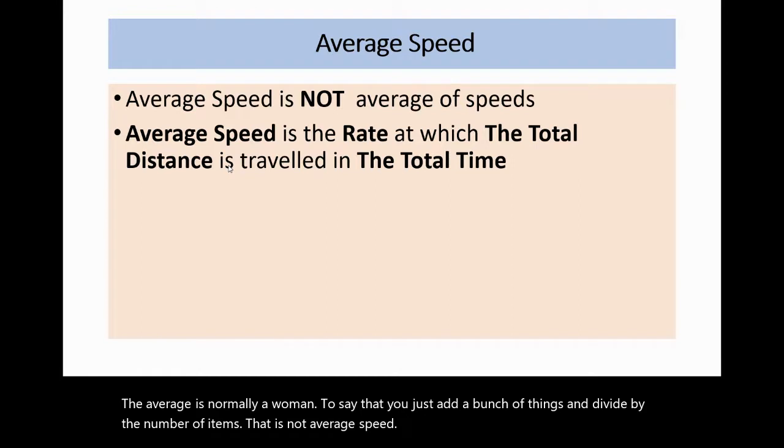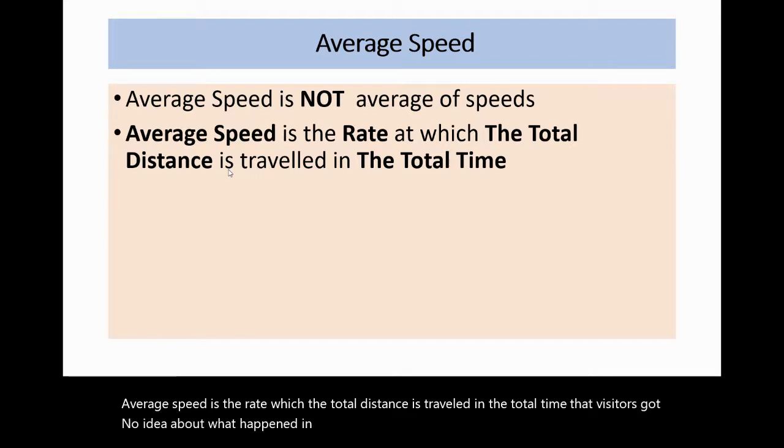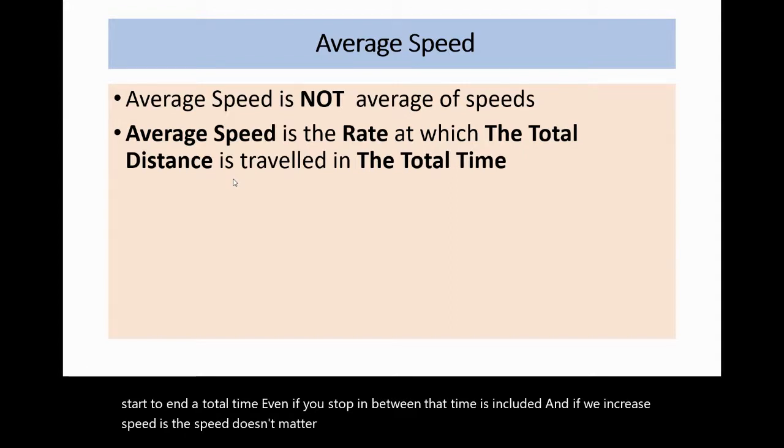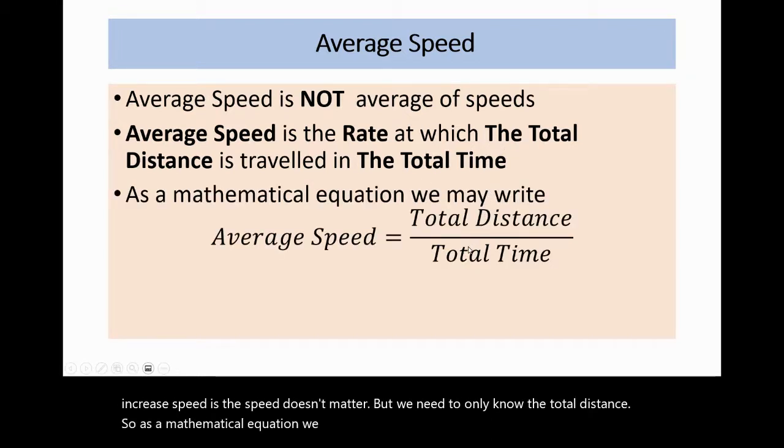Average speed is the rate at which the total distance is traveled in the total time. That means it has got no idea about what happened in between. All that you know is, from start to end, the total distance, and from start to end, the total time. Even if you stop in between, that time is included. And if you increase speed or decrease speed, it doesn't matter, but we need to know only the total distance. So as a mathematical equation, we may write average speed equal to total distance divided by total time.